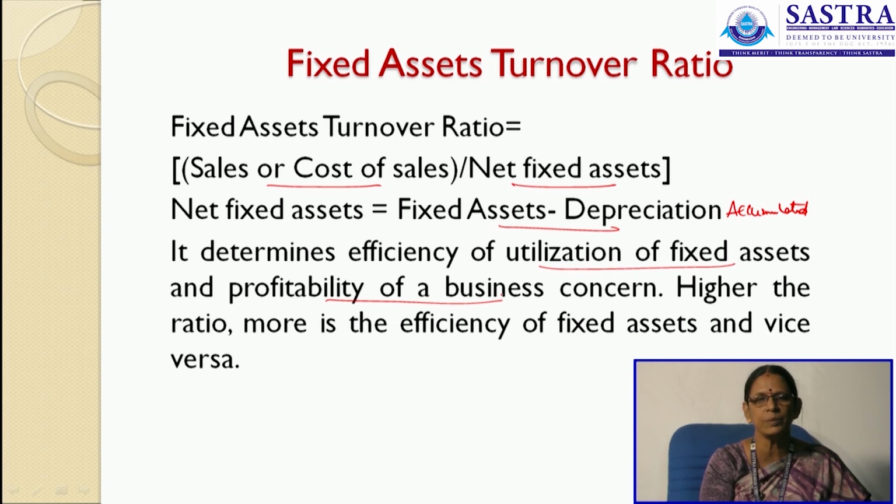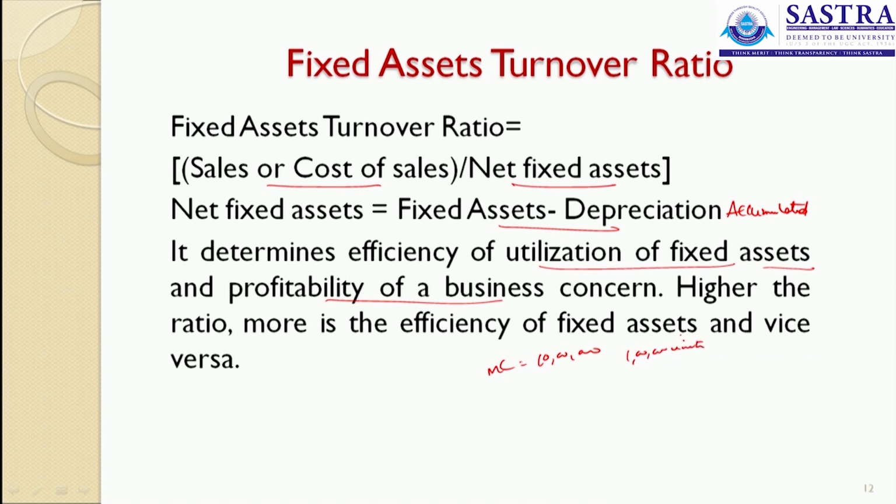Assume that the machinery is capable of producing 5 lakh units a month, then the machinery should be fully utilized. Only then the cost involved in the machinery, that is the investment made in the machinery, is utilized to the optimum extent. So, that shows your utilization of fixed assets. If the fixed assets are fully utilized, the machinery cost per unit will come down. Say when your machinery cost is 10 lakh rupees, and the machinery is capable of producing 1 lakh units. So, if you produce 1 lakh units, it will be 10 lakhs divided by 1 lakh, you will get rupees 10 per unit.